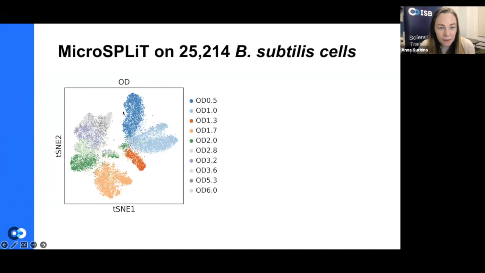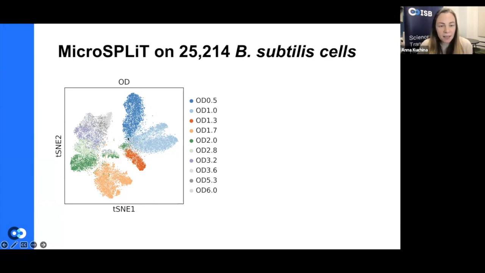The different colors in this plot represent these different samples. In this plot you can see a lot of dots, and each dot represents a bacterial cell. It's basically a clustering output, where if you see two dots close to each other, that means their behavior is very similar. So they do similar things, or they express similar genes. If you see them very far apart, like for example this sample and this sample, that means the cells are doing some very different things. They're expressing different subsets of the RNA.